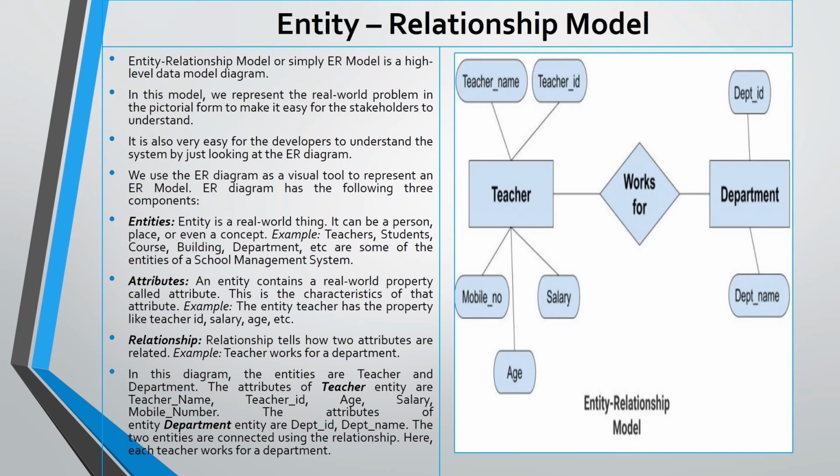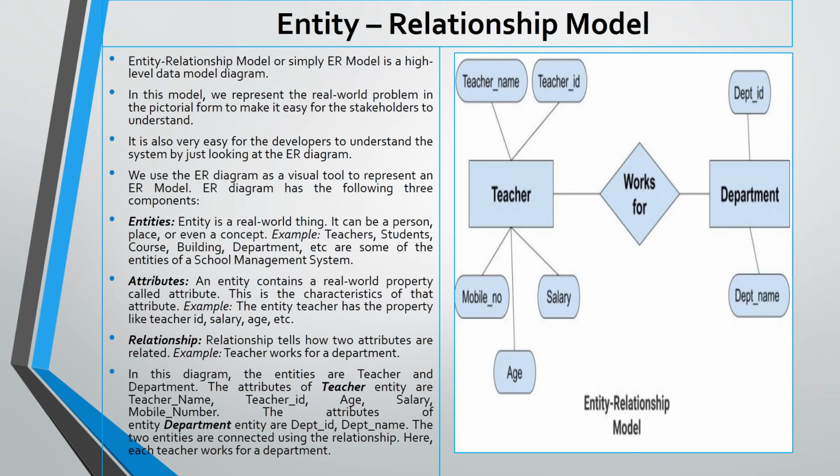This is a characteristic of that entity. Example: the entity teacher has properties like teacher ID, salary, age, etc. Third one is relationship. A relationship tells how two entities are related. Example: teacher works for a department.